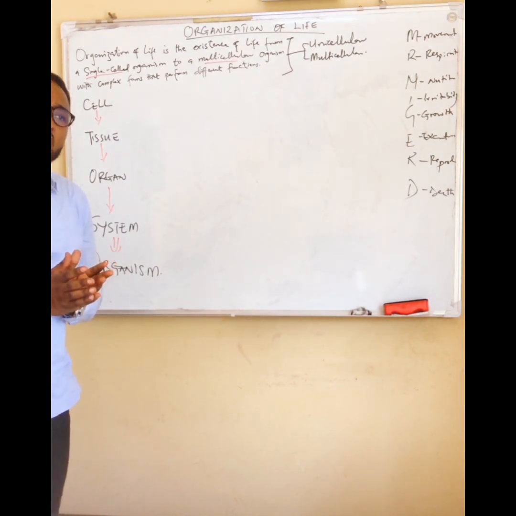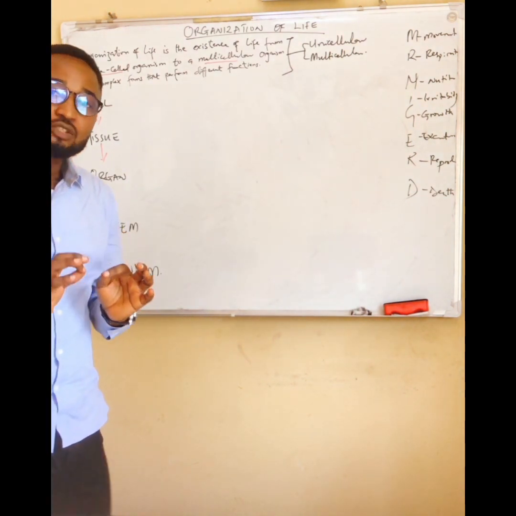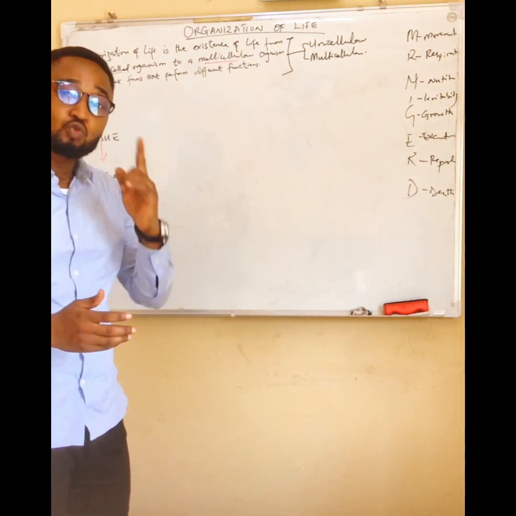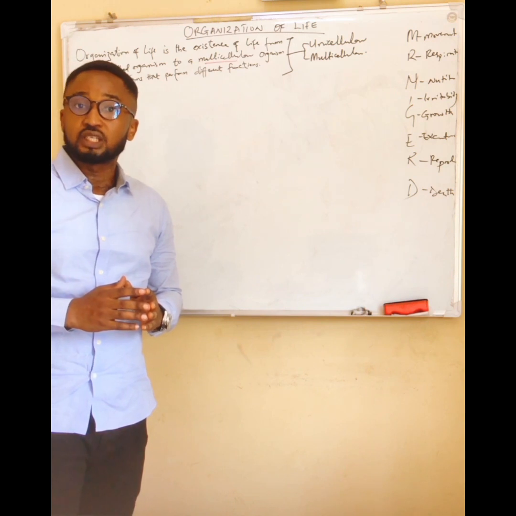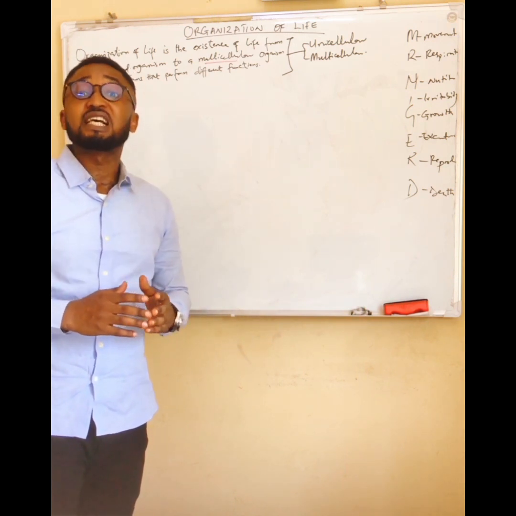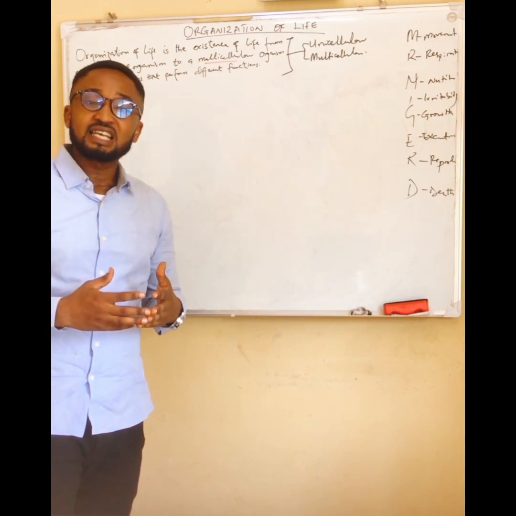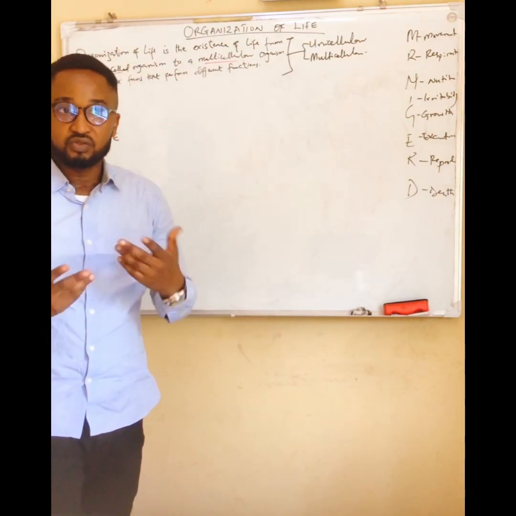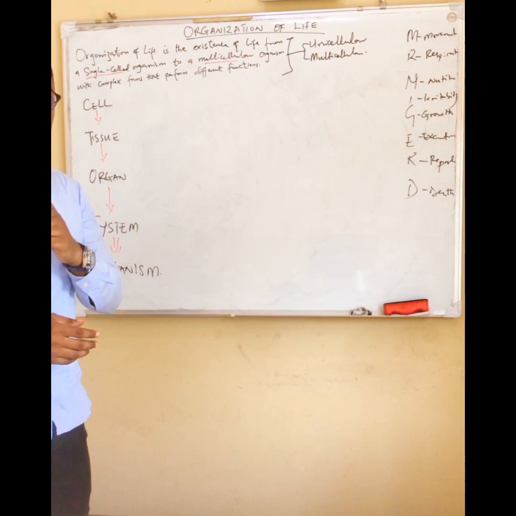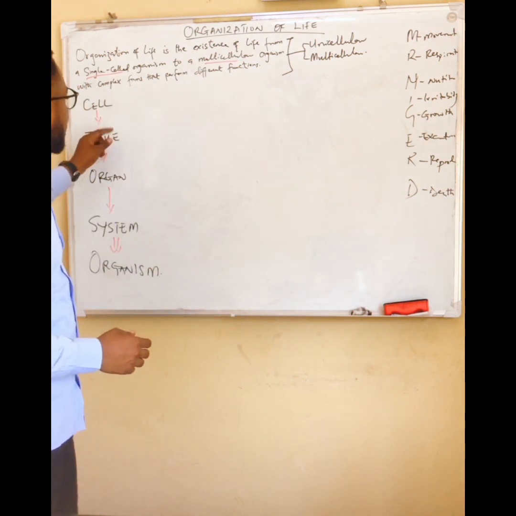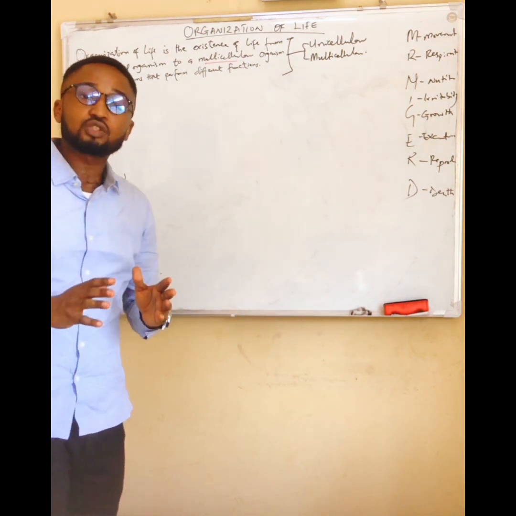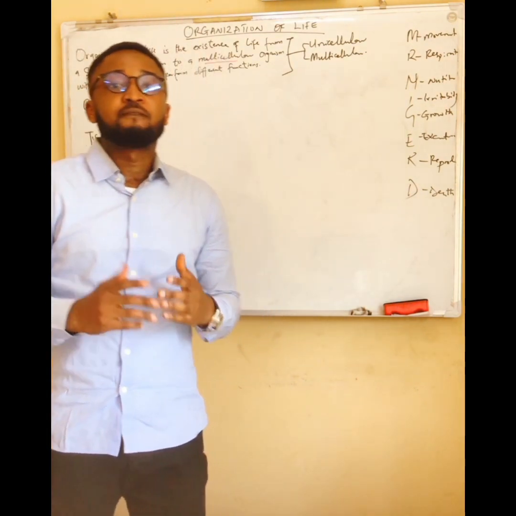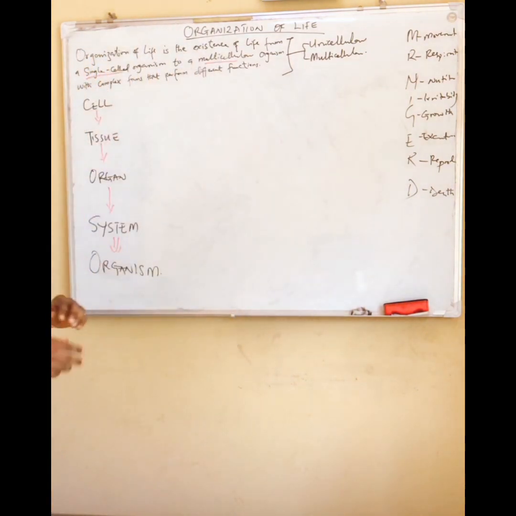Recall that we said that the cell is the basic structural functional unit of life. That is to say that every living thing is made up of cells, which is one of the postulates of the cell theory. The first postulate of the cell theory says that the cell is the basic structural functional unit of life, meaning that every living thing is actually made up of cells. However, you have to realize that based on this organization, some organisms can exist and function as a single cell.